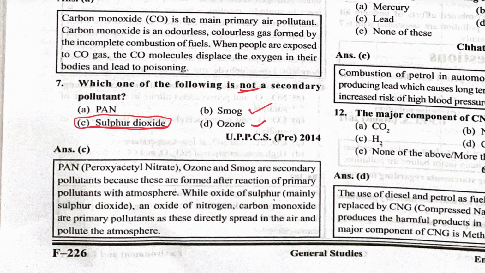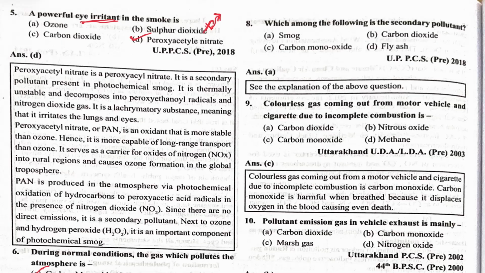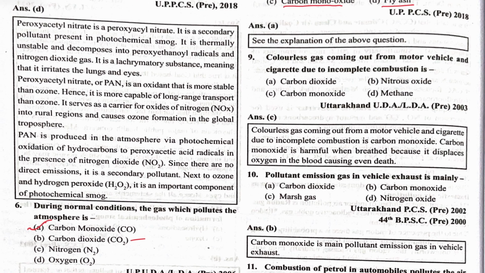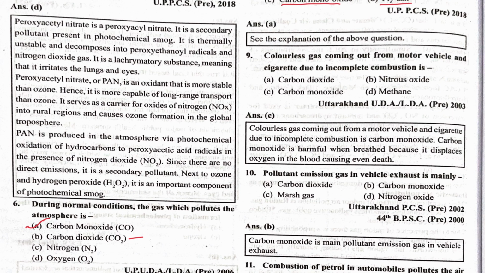Secondary means they are derived from other pollutants, and those which are themselves pollutants are called primary pollutants. Next, which among the following is the secondary pollutant? Smoke. Carbon monoxide is primary, carbon dioxide is primary, fly ash is primary, but smoke is secondary, as it is formed by combining many other primary components. The colorless gas coming out from motorcycles, motor vehicles and cigarettes due to incomplete combustion is carbon monoxide.